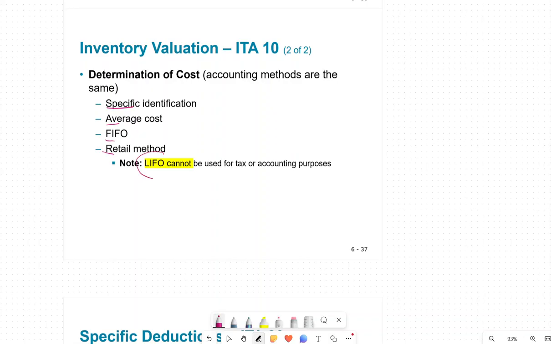We used to have LIFO. LIFO is not used for tax purposes or accounting purposes anymore. It used to be used before, but now it's not used anymore. What are we going to look for?